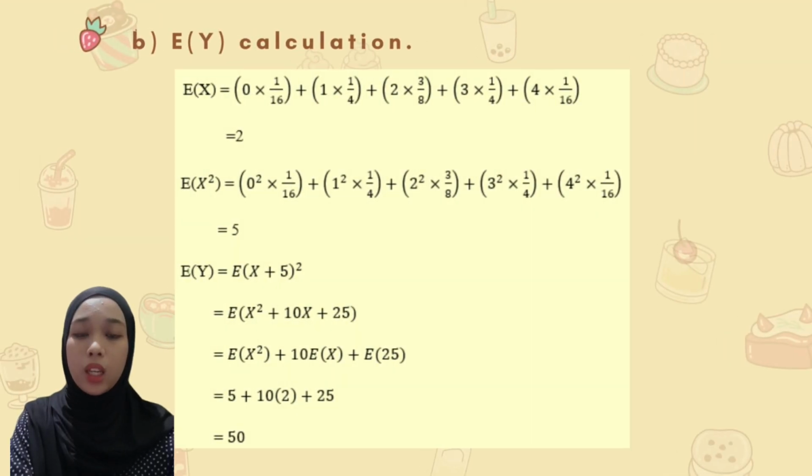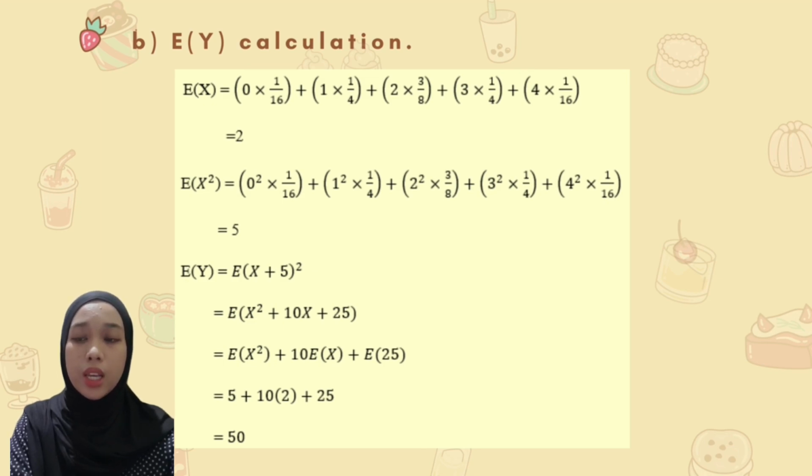For question B, we need to find E(Y). For this question, we need to find E(X) and E(X squared) first. The calculation for E(X) is 0 multiplied with 1 over 16 plus 1 multiplied with 1 over 4 plus 2 multiplied with 3 over 8 plus 3 multiplied with 1 over 4 plus 4 multiplied with 1 over 16, which is equal to 2.